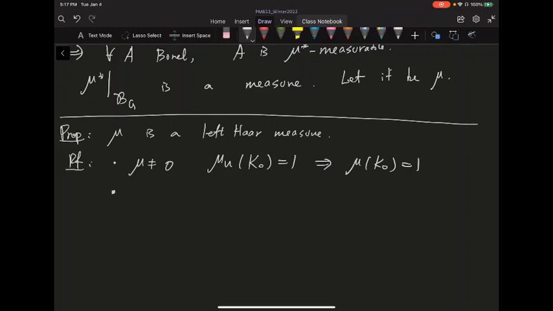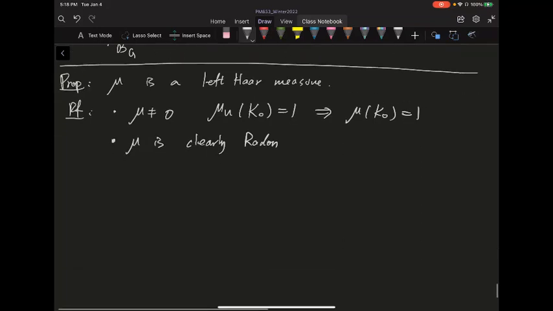The regularity actually follows just from the construction, because your mu on the open sets is the supremum from inside, and the mu of all the other sets is the infimum from outside, so mu is clearly Radon. The mu on all the compact sets, from our construction of this mu, we know is finite on the compact sets. So it's clearly regular from the definition, so it's a Radon measure.